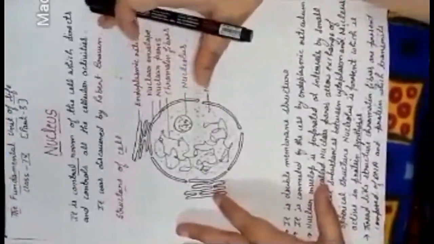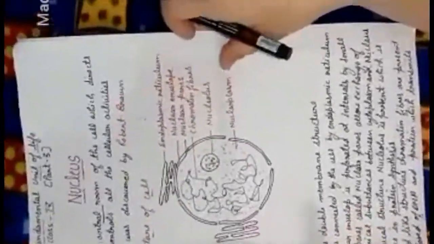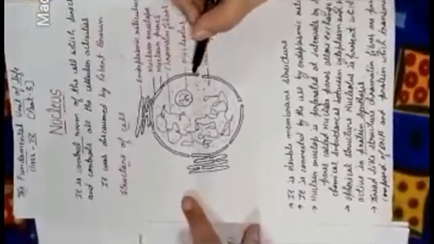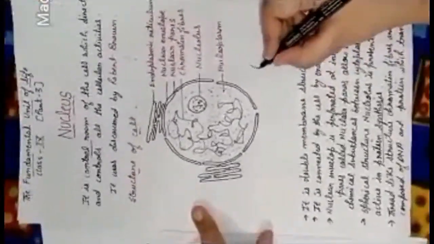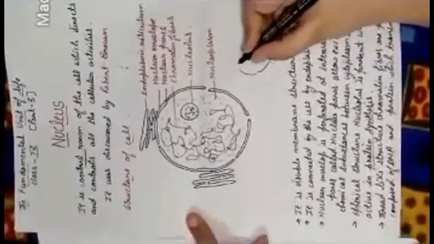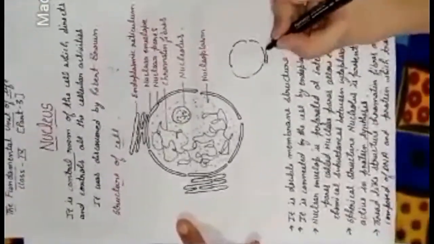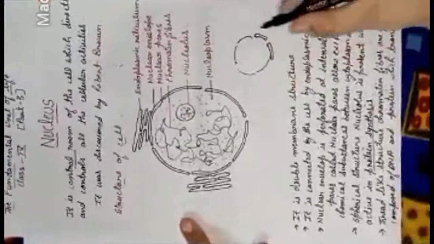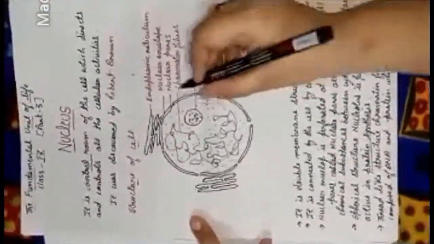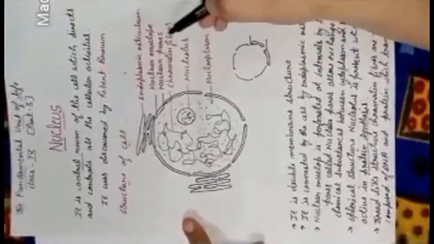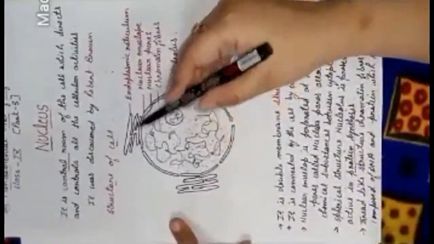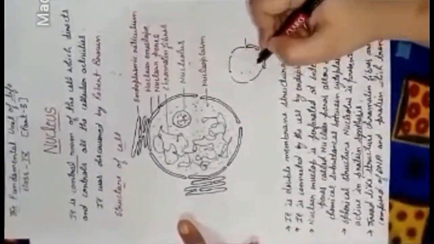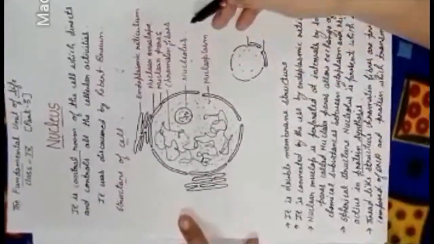Now the nucleus was discovered by the scientist called Robert Brown. Let me first tell you the structure of the nucleus. Firstly, the nucleus is a double membrane structure. You can see here, I have drawn the double membrane structure like this. The two membranes are there like this. So the nucleus is a double membrane structure, and these membranes are perforated by small pores like this. These pores are called the nuclear pores, and the nuclear membrane encloses the fluid, and this fluid we call the nucleoplasm. The fluid that fills the nucleus is called the nucleoplasm.